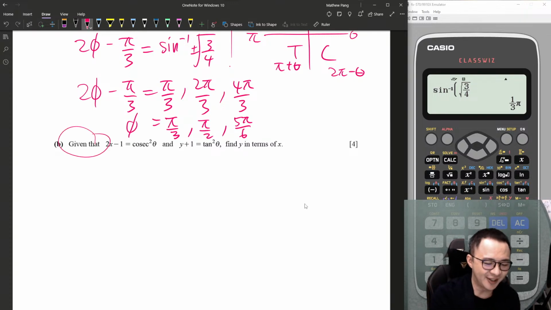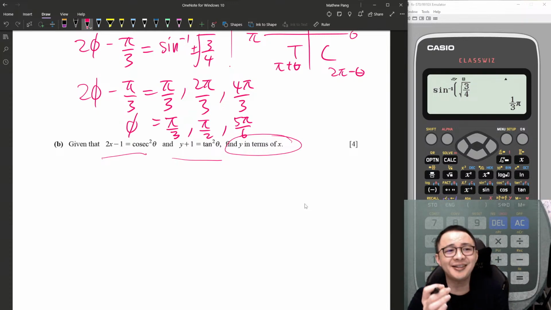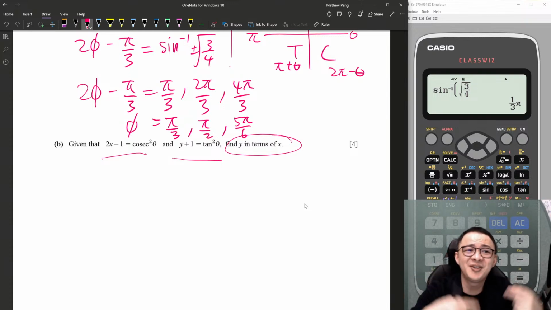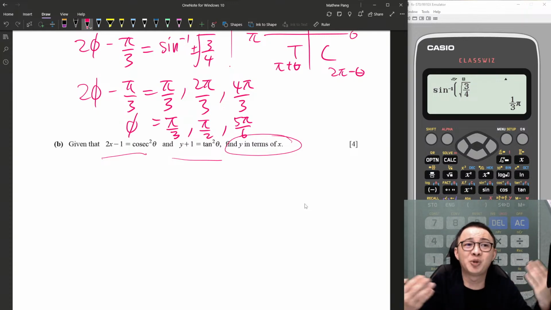Okay, this one I think I taught the students before. Whenever you see one equation, a second equation, and they ask you to find y in terms of x, the logic here is we need to find a way to connect both of the equations. Sometimes I will use Pythagoras to connect them. Sometimes I will use similar triangles. Or sometimes, depending on what information I have, I will use some methods to combine, not compare, the two equations. Combine them.